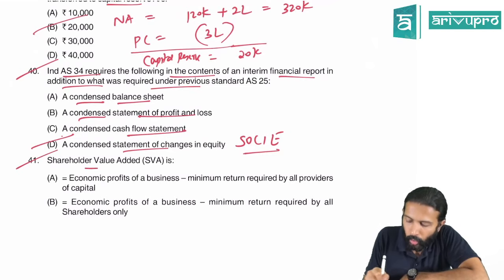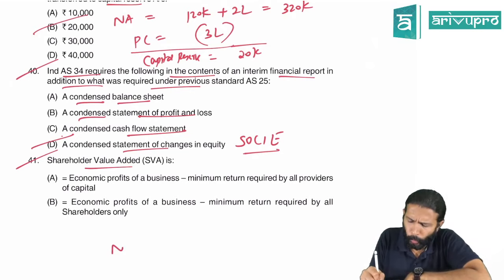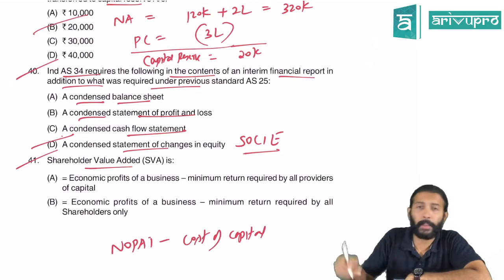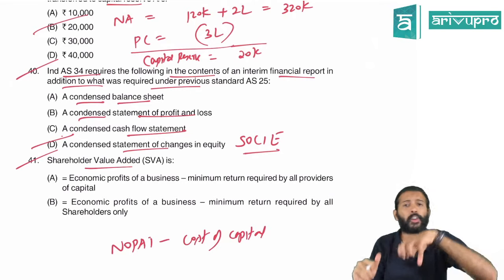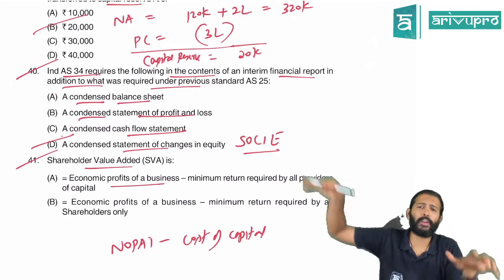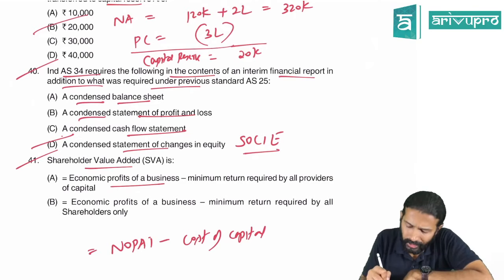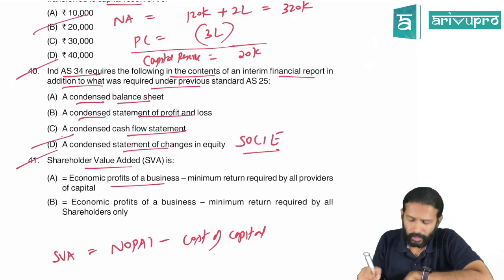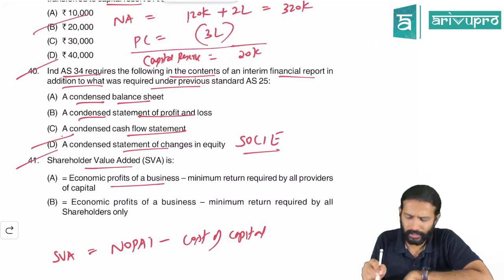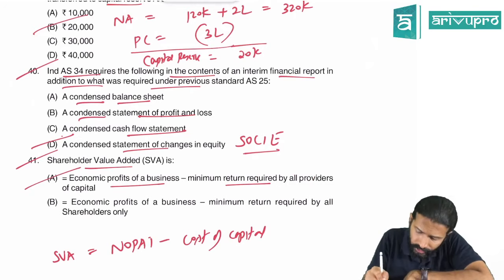Shareholder value added is nothing but what, sir? Shareholder value added is nothing but NOPAT. From NOPAT, if you deduct the cost of capital of all the providers of finance, you get what we also refer to as economic profit. From the economic profit, if you deduct the return of all the providers of finance, what remains we call shareholder value added. So shareholder value added is the economic profit of a business, that is NOPAT, minus the minimum return required by all the providers of finance. Yes, this is the right option.